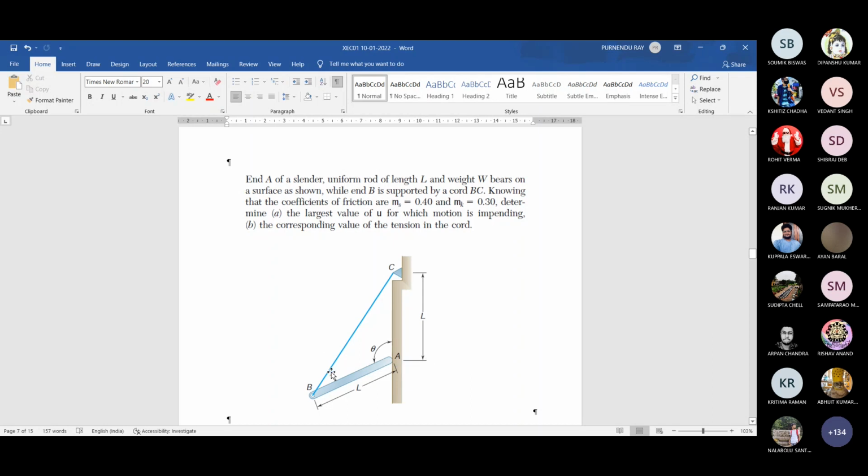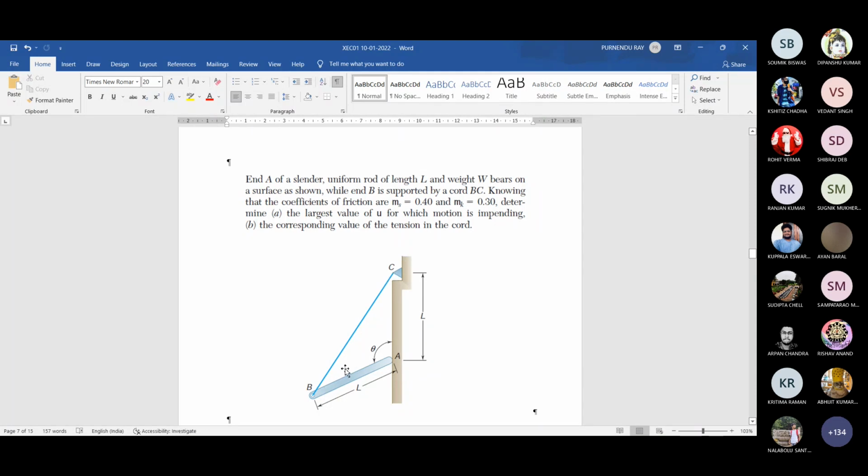There will be a natural tendency of sliding down, so the friction force will be upward. That combination of normal reaction towards left and friction towards up gives a compact reaction at A in this direction, according to the slope of this.